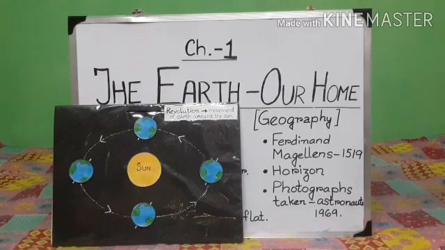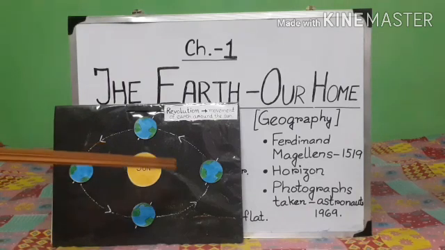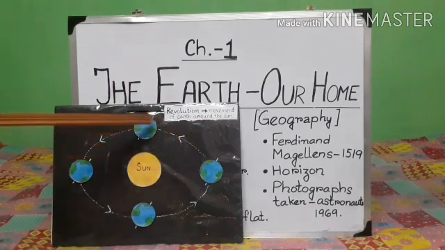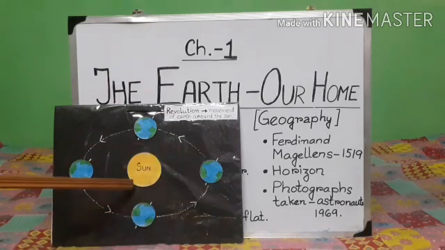Now we shall proceed. This movement of the earth is called its revolution. So which movement? The movement of earth around the sun is called revolution. The earth takes a whole year to travel round the sun. So we have learnt till now about rotation of the earth and revolution of the earth.